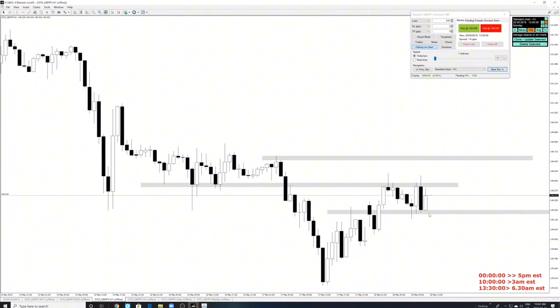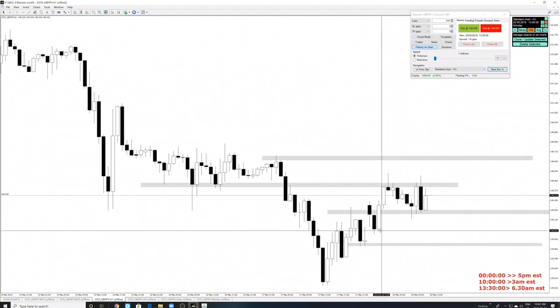But if we break the support, maybe the next destination is somewhere over here, or even down to this price level, right? But it's really important to mark down where the destinations are going to be, right? So now this is the start of the new 1 hour candle.